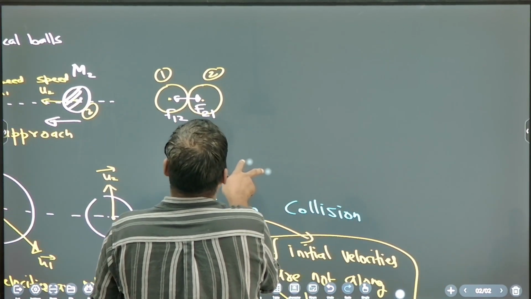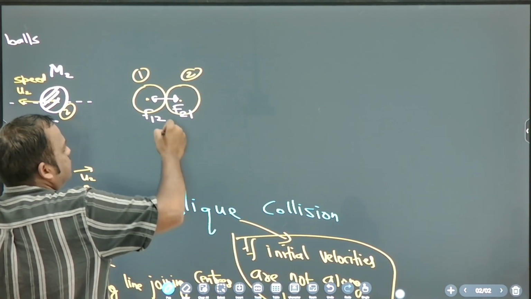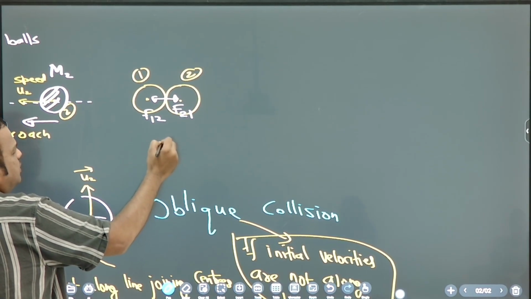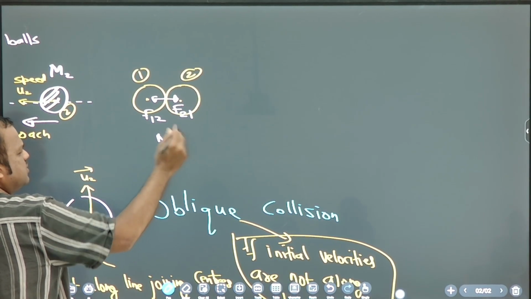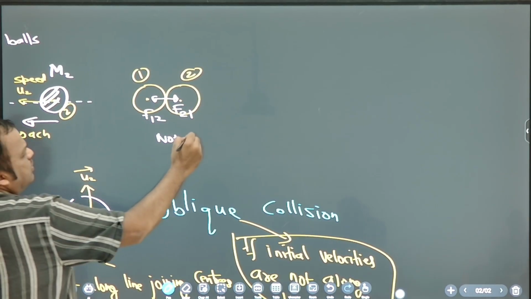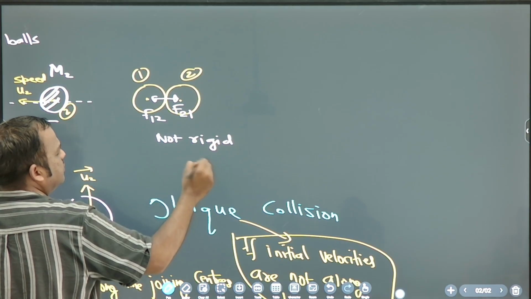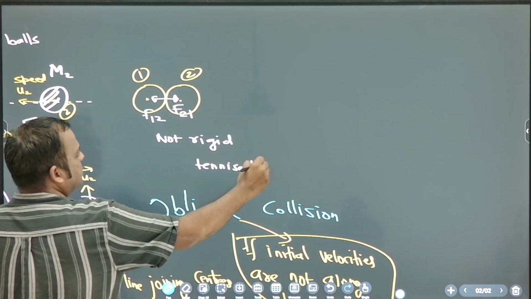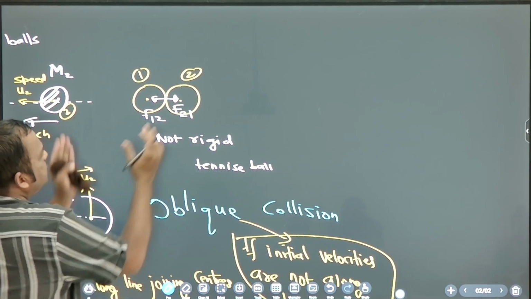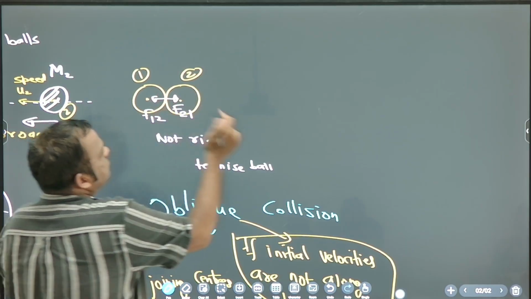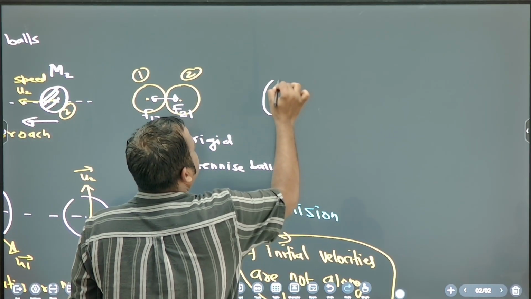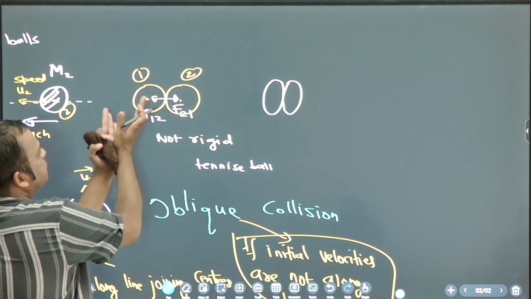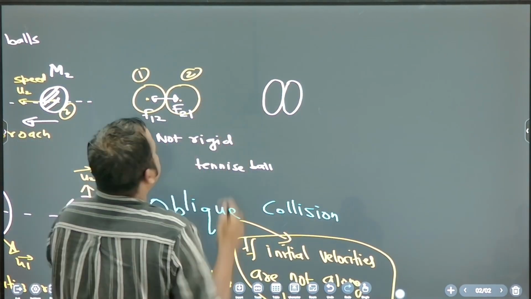Because these balls are made of some material. The material is not rigid. All materials are a little bit elastic, not rigid, like a tennis ball. Okay, a tennis ball is flexible, correct? So they deform each other. The shape of the ball will change like this, from spherical to this shape. This is not spherical.